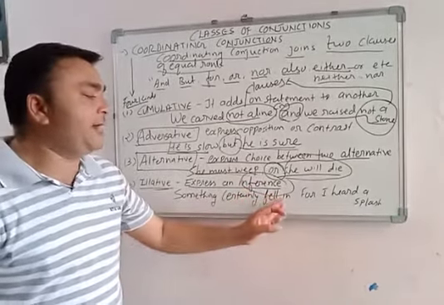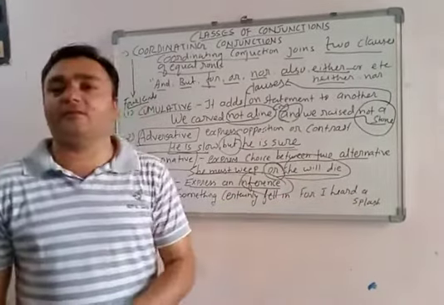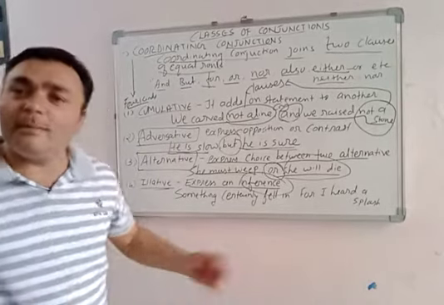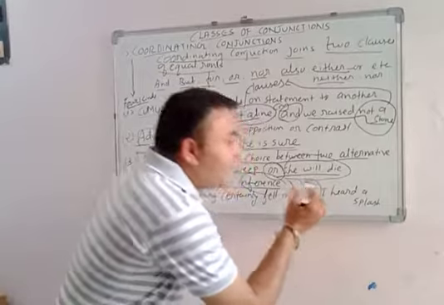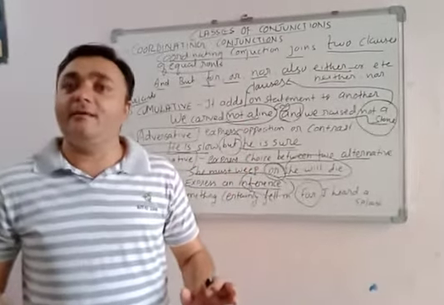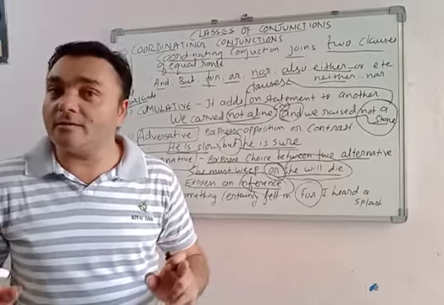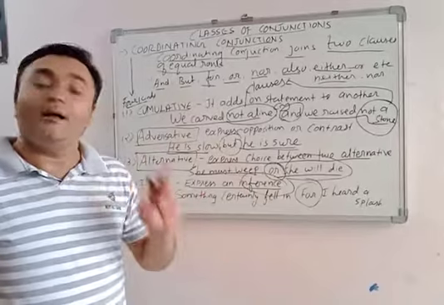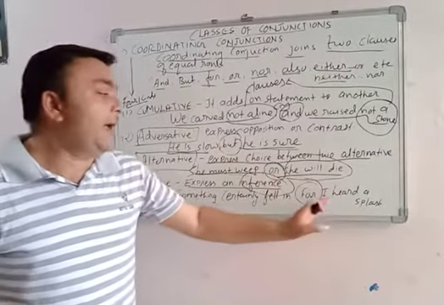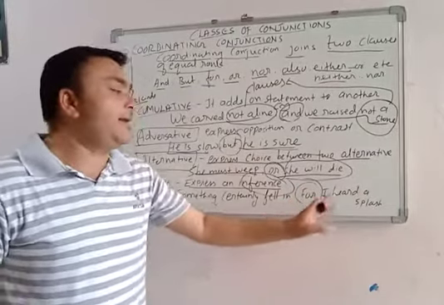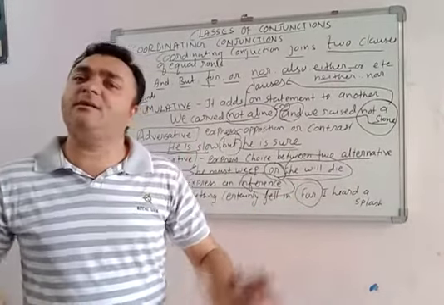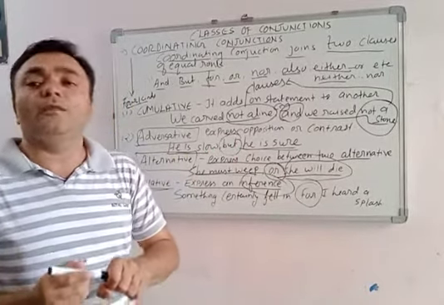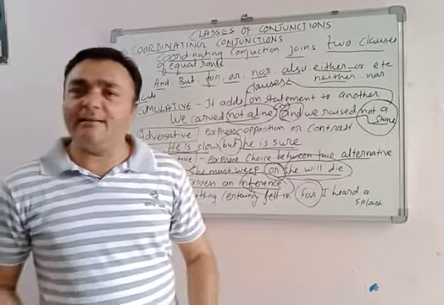Something certainly fell in, for I heard a splash. कुछ गिरा. So what will be your conjunction? I heard a splash. मुझे कुछ आवाज आई. क्यों आई? Not because. क्यों आई? Something certainly fell. कुछ गिरा. So for I heard, sorry, not so, for I heard a splash. Splash means एक प्रकार की is one type of. So you have gone through the 4 types. You must practice it. Thank you very much.